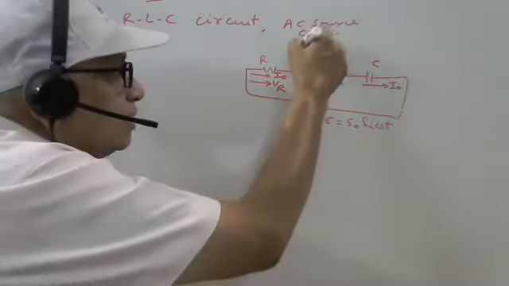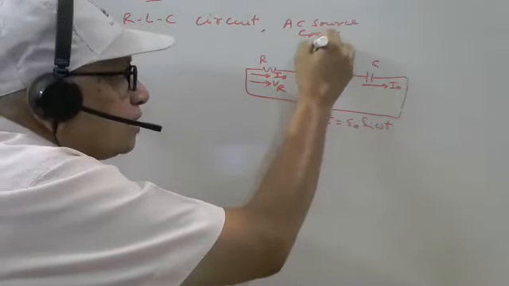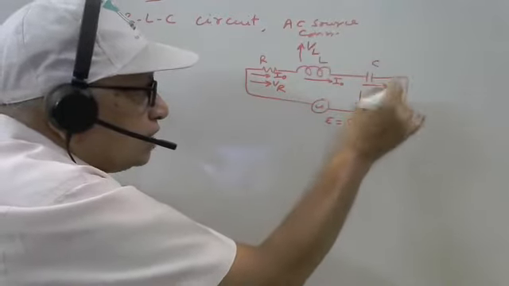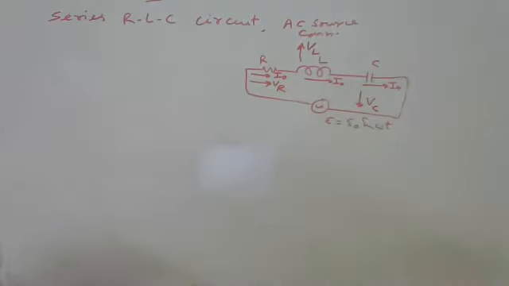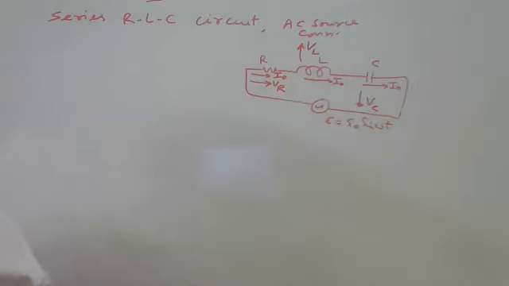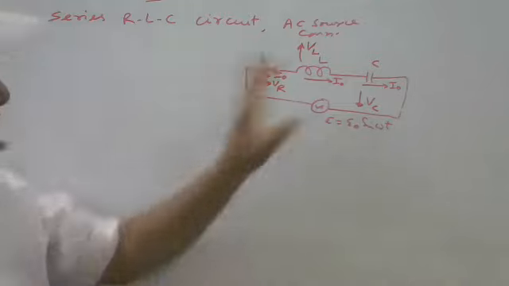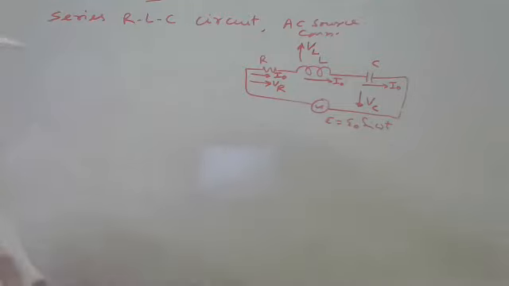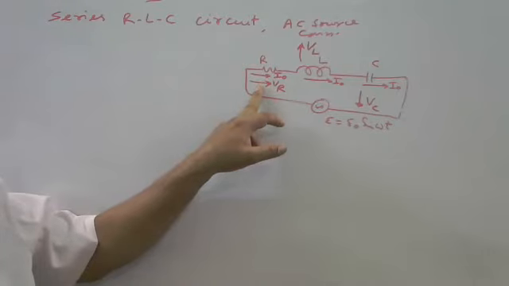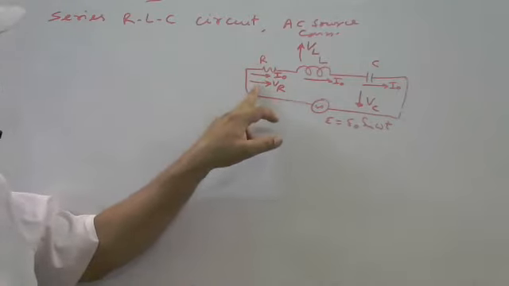It means this is the voltage across L and this is the voltage across C, because current is leading in capacitance, so voltage in capacitance is lagging behind the current. Got this point?